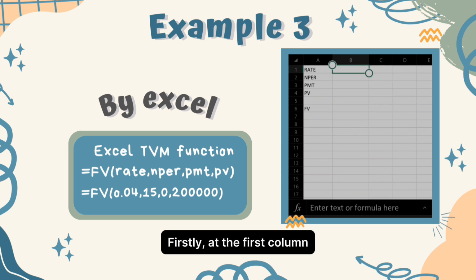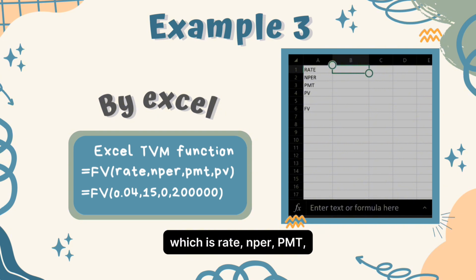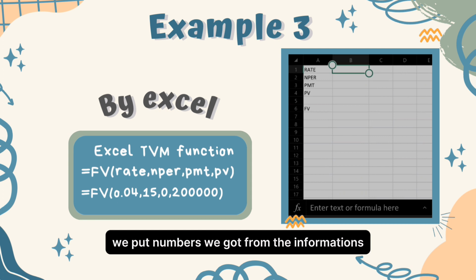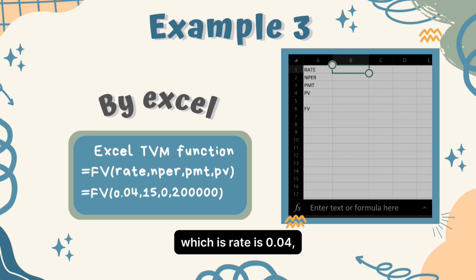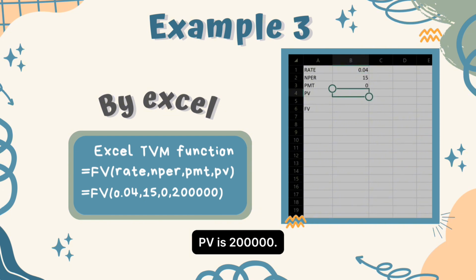Alright, there's another way where we can find the answer, which is using Microsoft Excel. Firstly, in the first column, we need to put the information we have, which is rate, NPER, PMT, PV, and lastly, what we will solve, which is FV. Then in the next column, we put the numbers we got from the information, which is rate is 0.04 and NPER 15, PMT is 0, PV is 200,000.